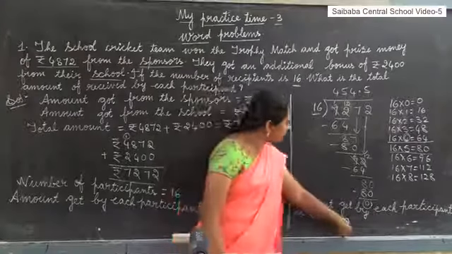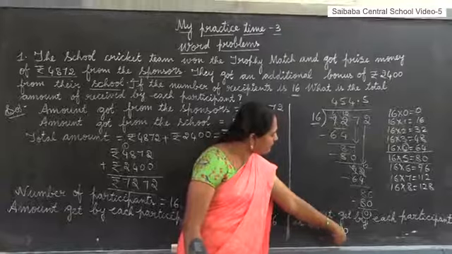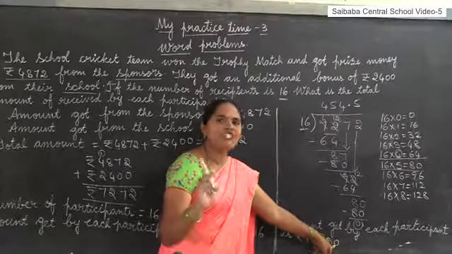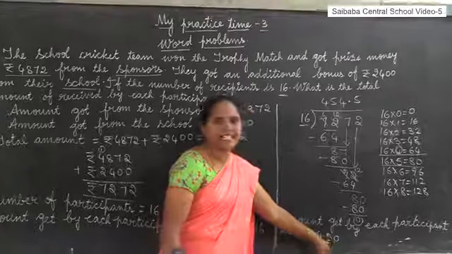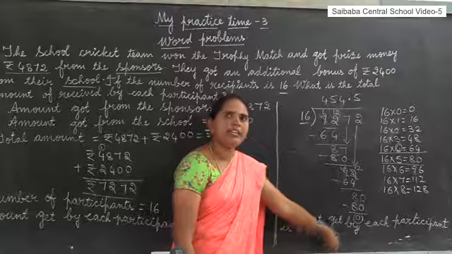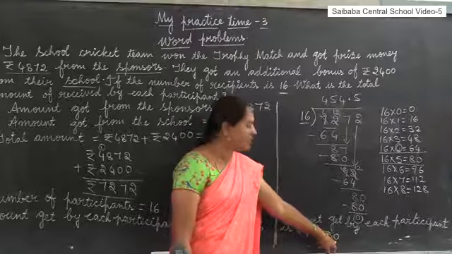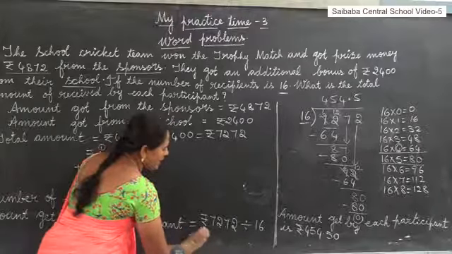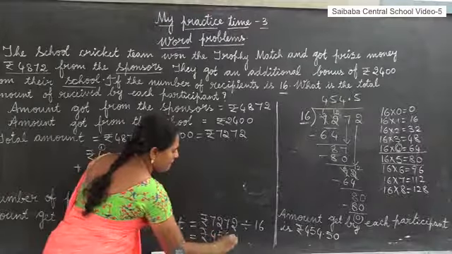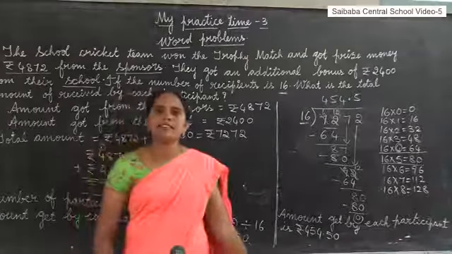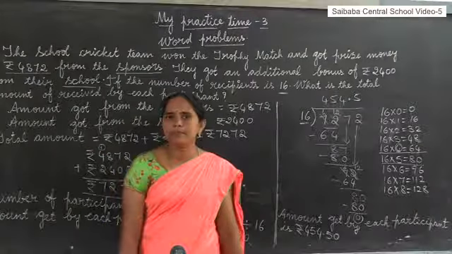Did you understand why I kept 0 beside the 5? Because in pies 2 digits should be, but here there is only 1 digit, so we place 0 in the other digit place. 454 rupees 50 pies is the amount got by each participant.